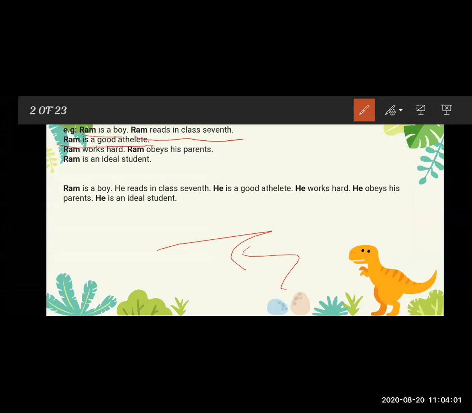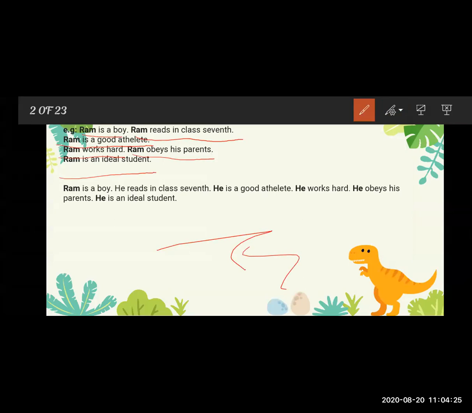Ram is a good athlete. Ram works hard. Ram obeys his parents, and Ram is an ideal student. So in this paragraph, they wrote all about Ram.